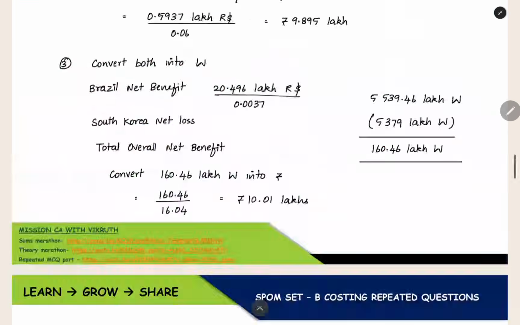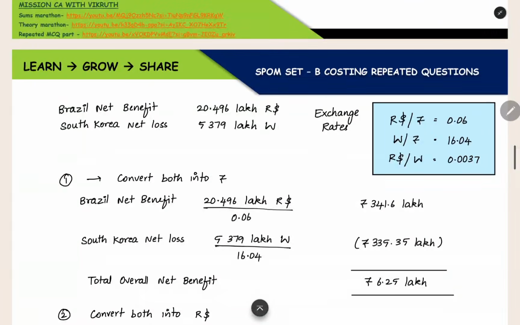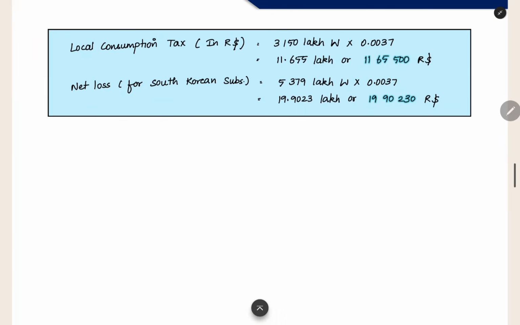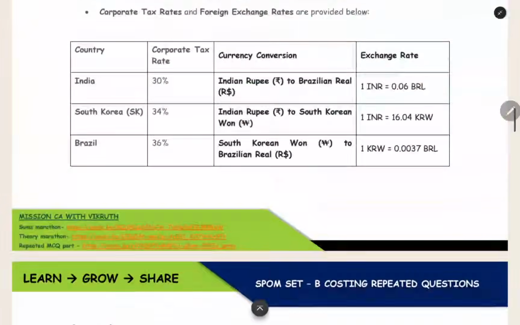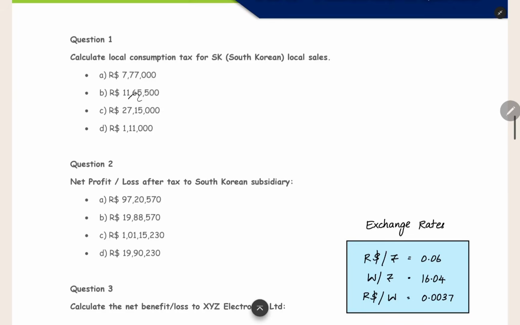So you have to find an exchange rate where won and R dollar both are present. You are converting won into R dollar. The quote is also given for won, so multiply. You are getting this much as the R dollar, 1165,500. So we can check this in the options. 1165,500, this we are having in the option. So this is the correct option here.